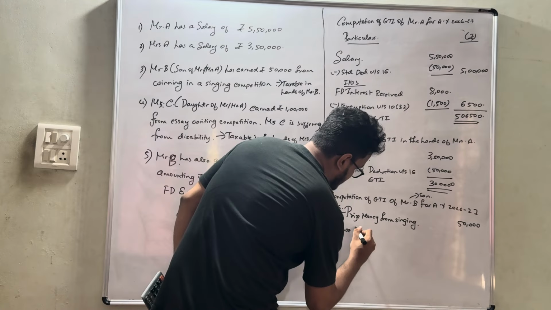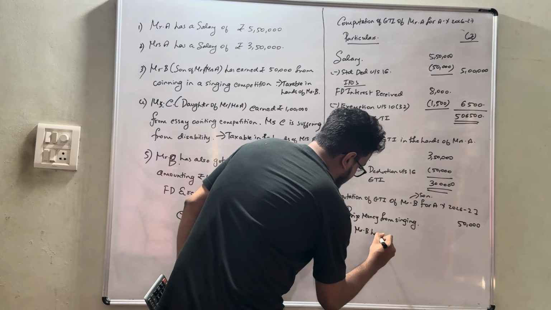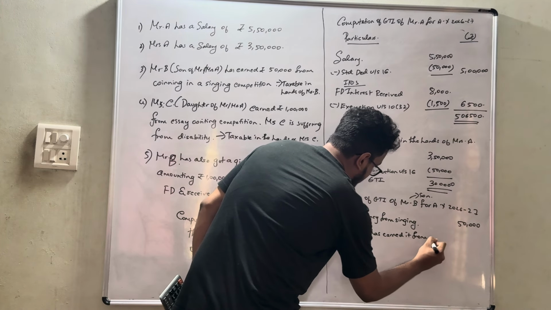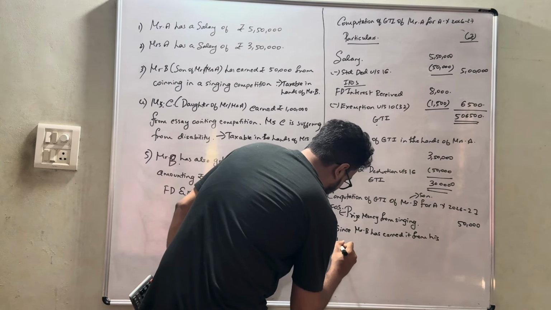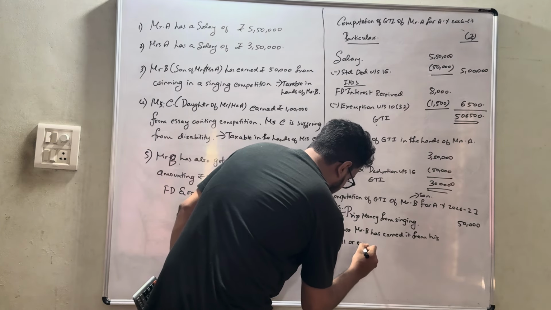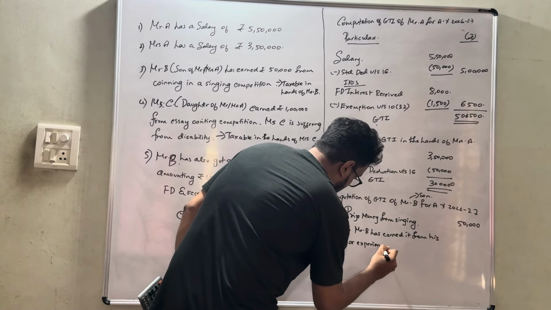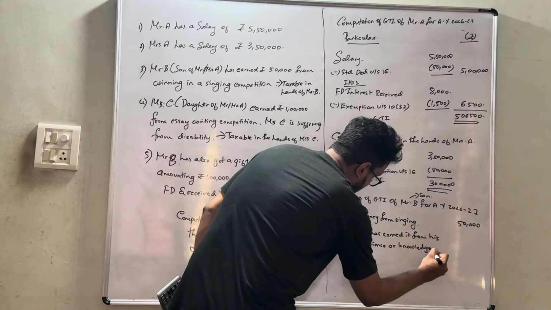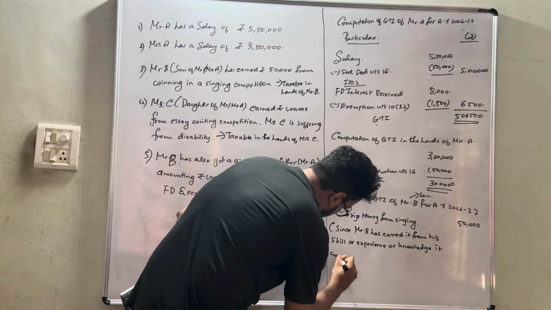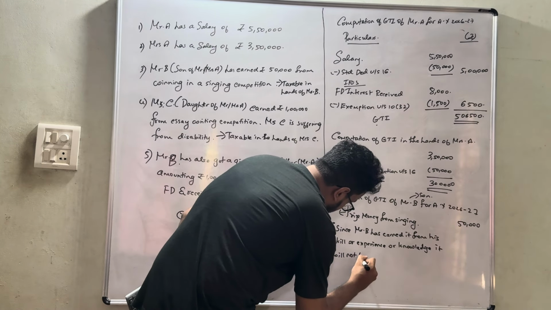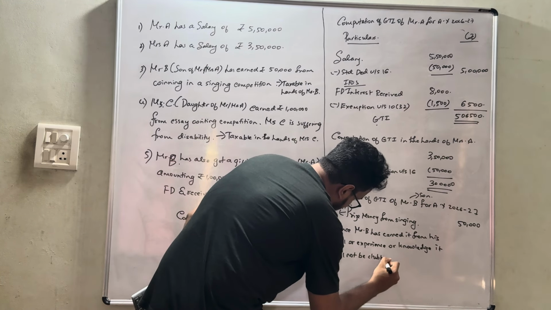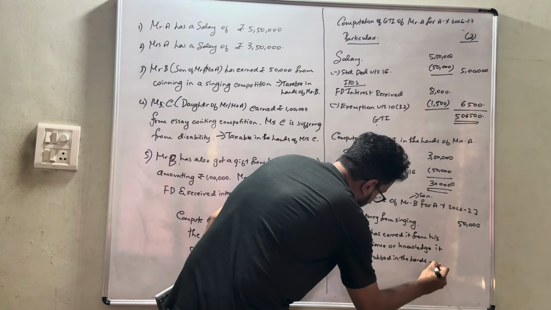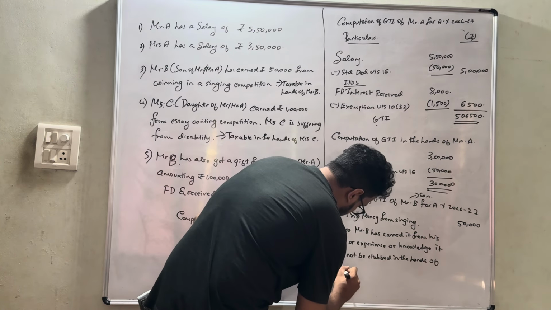Since Mr. B has earned it from his skill or experience or knowledge, it will not be clubbed in the hands of the parent.